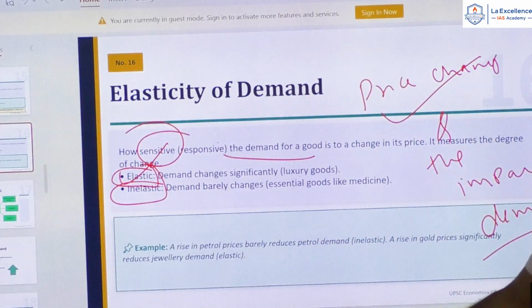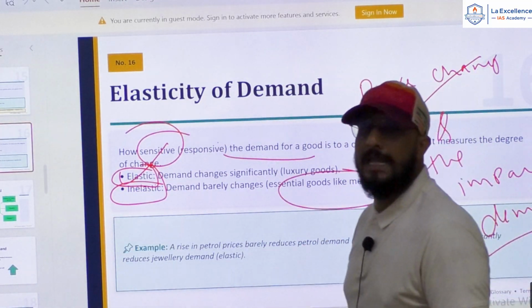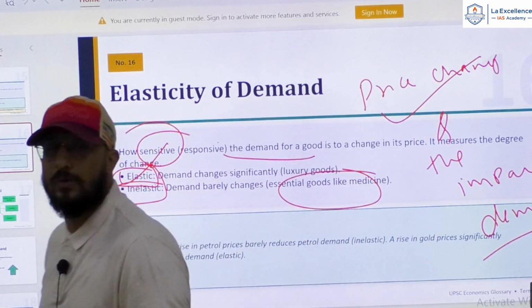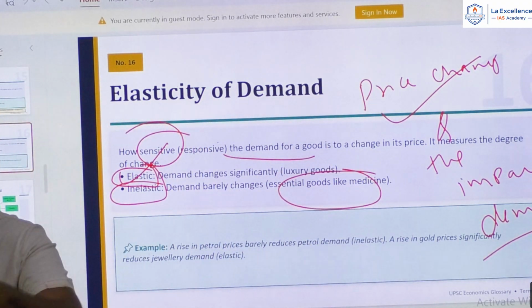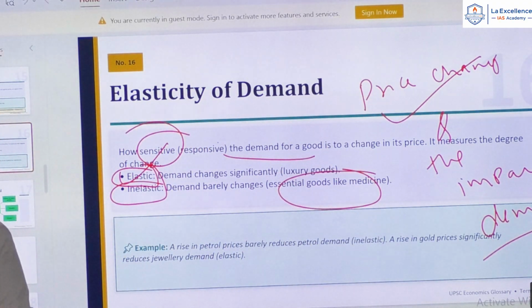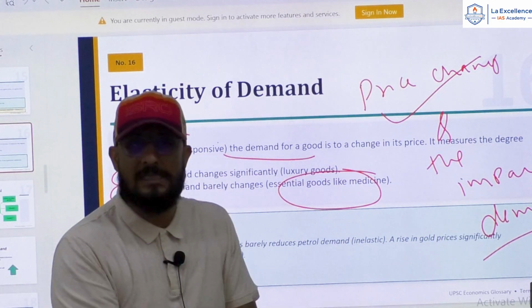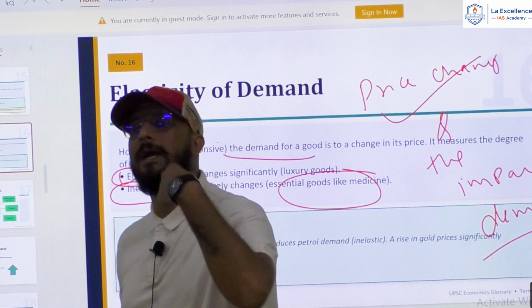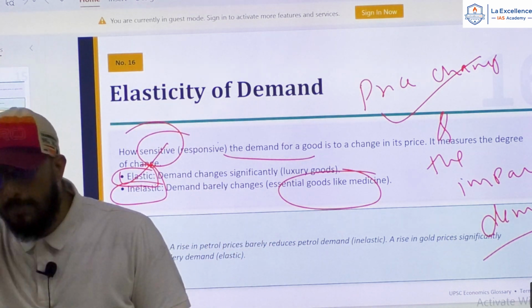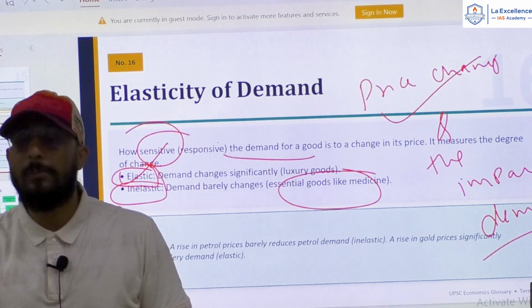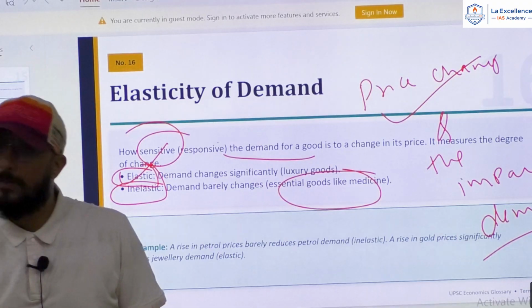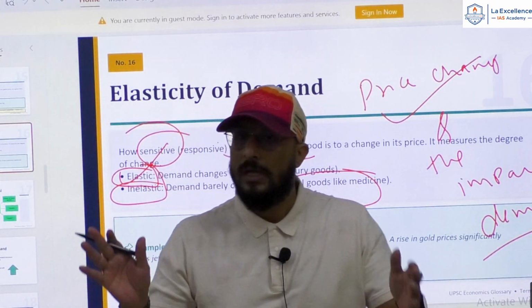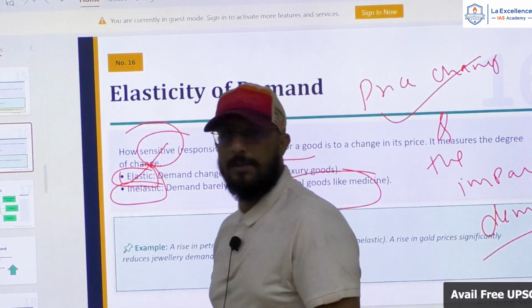Usually the demand for essential goods is inelastic. That means in essential goods, right, even if the price changes, demand will not fluctuate a lot because they are essential goods, they are basic goods. For example, if the price of the medicine increases, will the demand fall a lot? No. Why? Because it is essential good. Demand will still be there. Right? So, it is an inelastic demand.